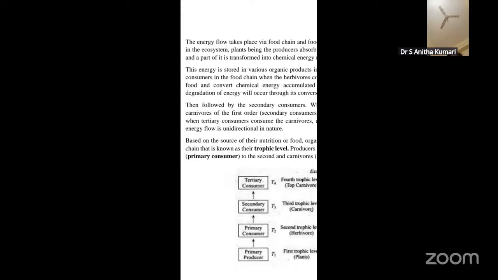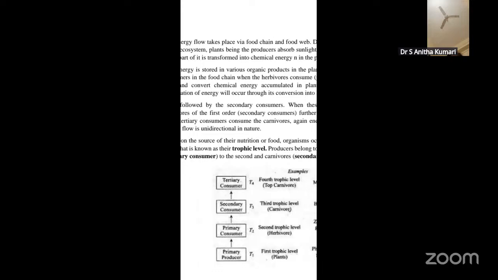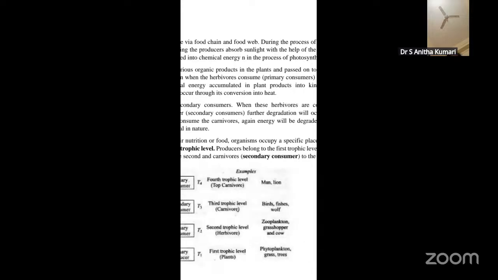During the process of this energy flow, the plants, being the producers, absorb the sunlight with the help of chloroplasts, and a part of it is transformed into chemical energy in the process of photosynthesis. This energy is stored in various organic products in the plants, and is passed on in the food chain when the herbivores, the primary consumers, consume the plants as food. They convert the chemical energy accumulated in the plant products into kinetic energy, with degradation of energy.